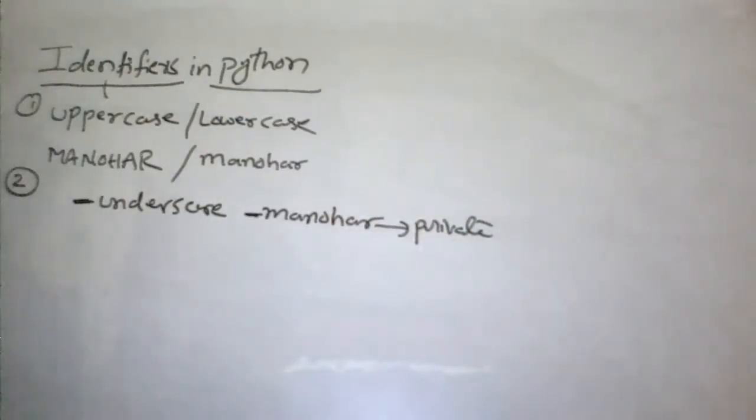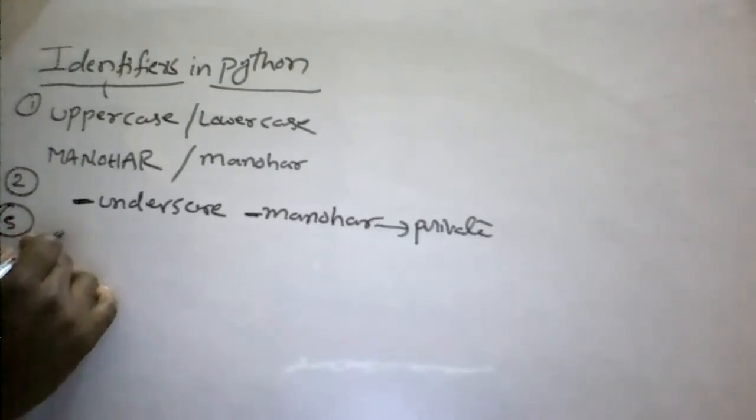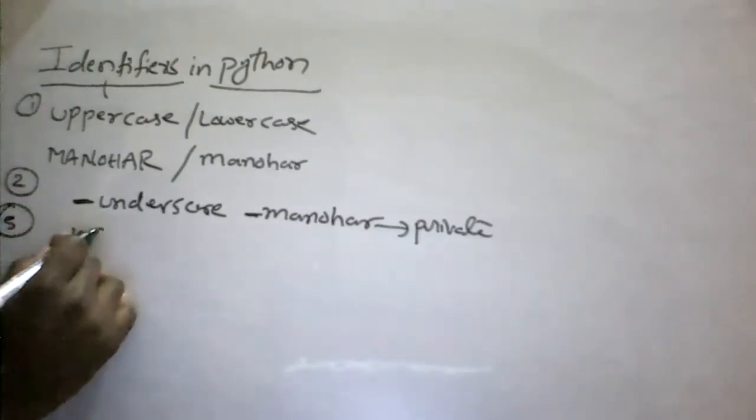And an identifier will never start with any digits. That means any identifier never starts with digits.